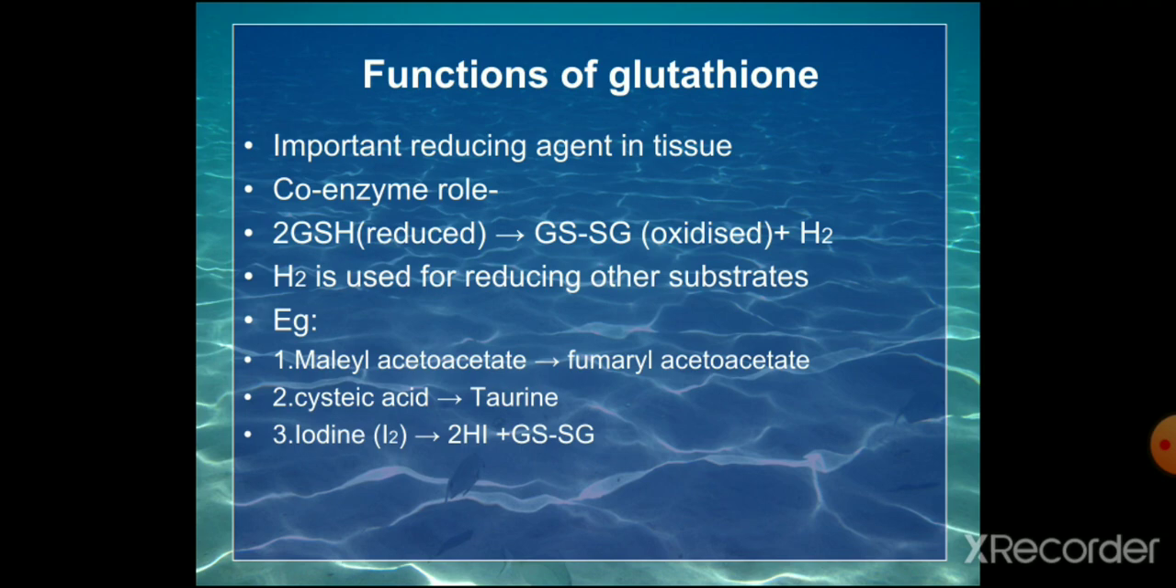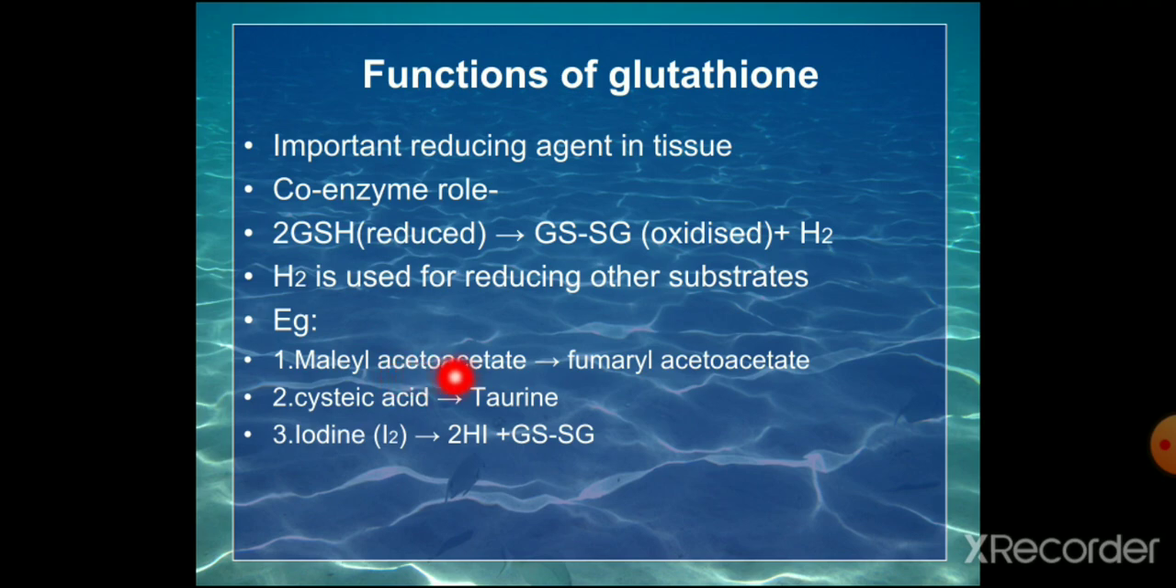Then it acts as a reducing agent. That is, reduced glutathione (GSH) is converted to oxidized glutathione. So hydrogen is used for reducing other substrates.